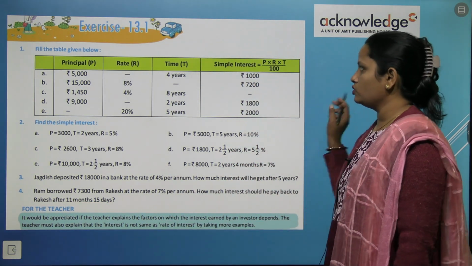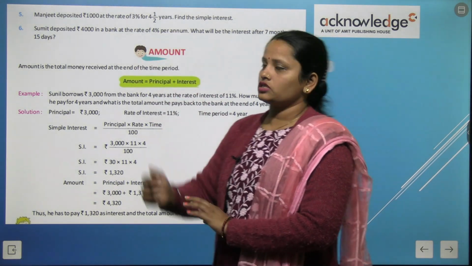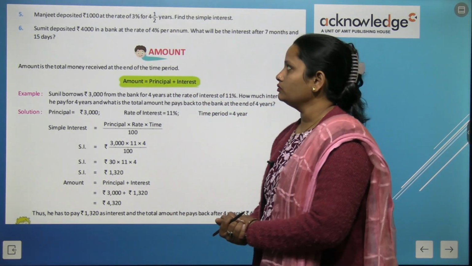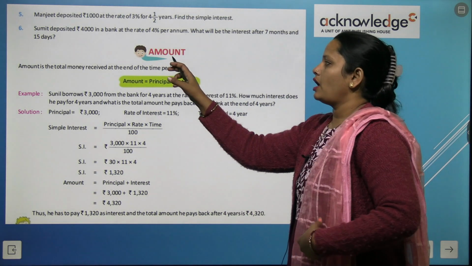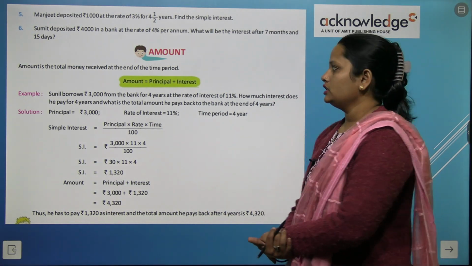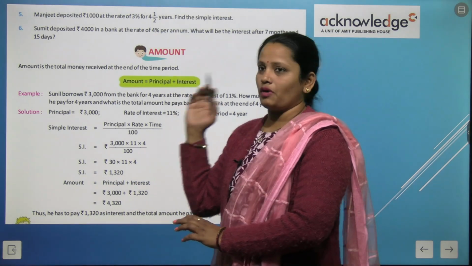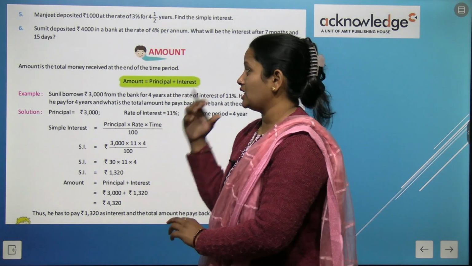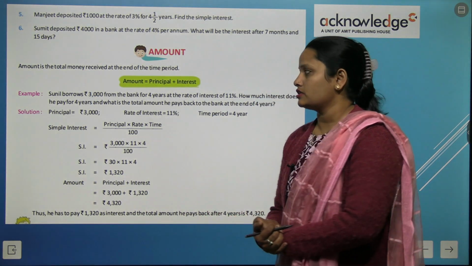Now let's move on to the next part. The remaining two questions, question number 5 and 6, you have to do on your own, like this only. Now, what is amount? Amount is the total money received at the end of the time period. So after this whole time is completed, the total amount, meaning the money you receive, is what we take as the amount. So amount is equal to principal plus interest.